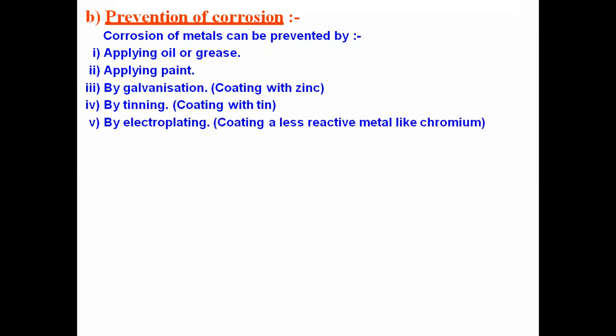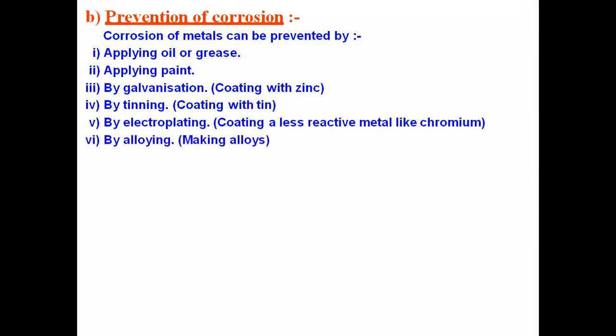The next technique is electroplating. Electroplating means coating with less reactive metals like chromium. The metal which is there inside will be highly reactive, whereas the coated one will be less reactive. Since chromium is a less reactive metal, the chromium itself does not undergo any kind of reaction with the atmosphere. If it does not react, then the outer cover itself is safe. If the outer cover is safe, the inner metal is also safe. That is one more technique.